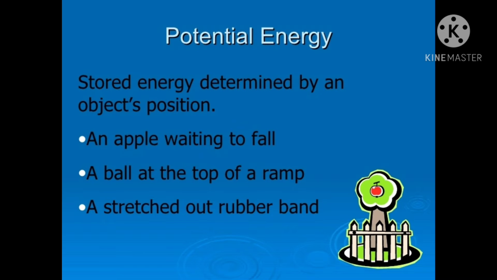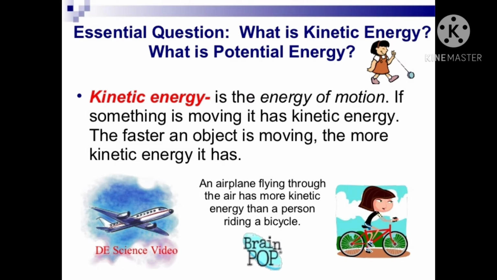Similarly, a ball at the top of a ramp and a stretched rubber band have some stored energy due to their position. So, it is known as potential energy. Now children, the second type of mechanical energy is kinetic energy. It is due to the motion of an object. If something is moving, it has kinetic energy. The faster an object is moving, the more kinetic energy it has.